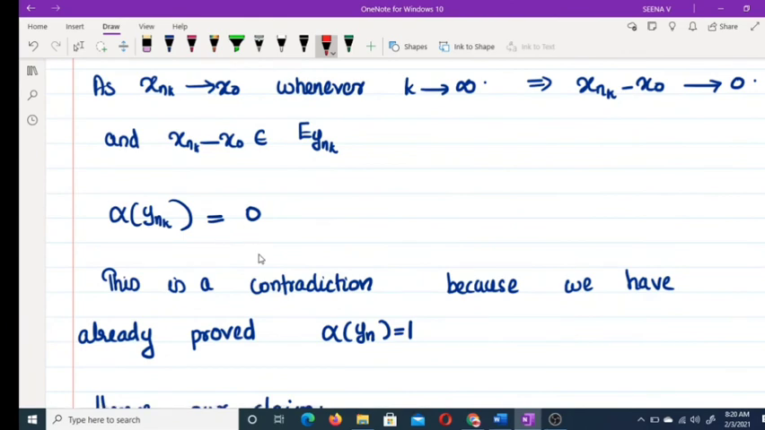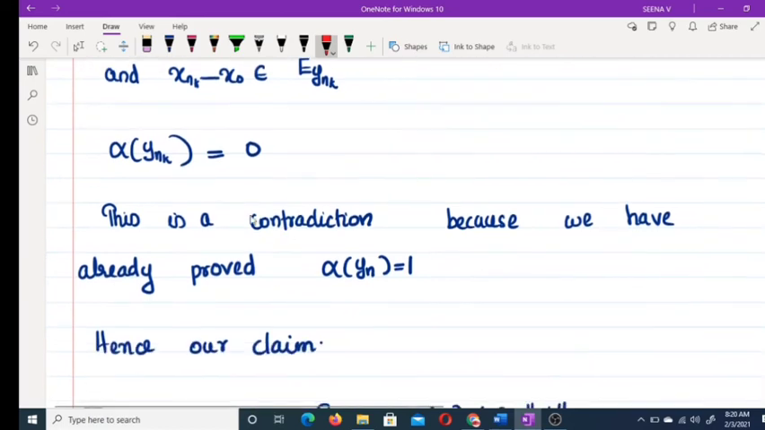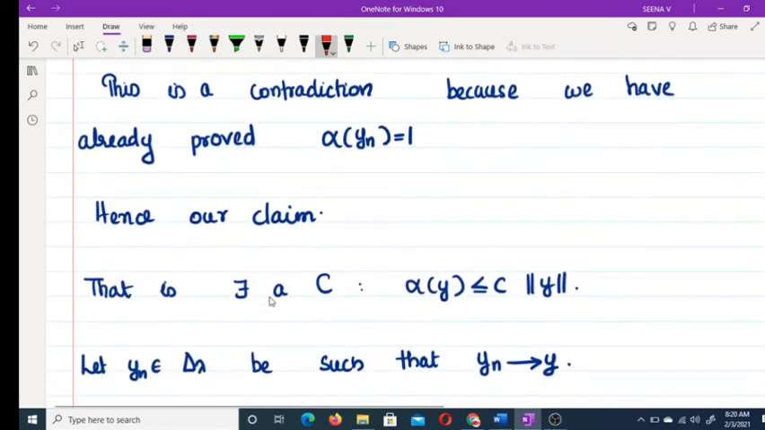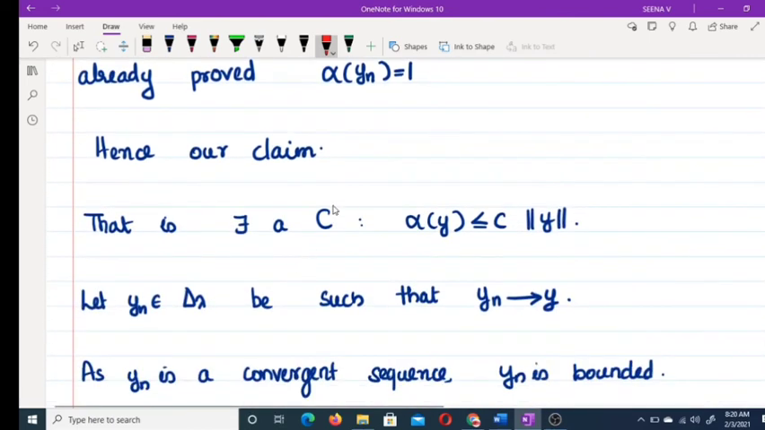This is a contradiction because we have chosen y_n such that norm of y_n is equal to 1. y_nk is a subsequence of y_n and clearly alpha y_nk also must be equal to 1. So this is a contradiction. Therefore, our claim is true. We assumed our claim is not true and here we get a contradiction. Therefore, our claim is true, that is, there exists a C such that alpha y is less than or equal to C times norm of y. So this is the part of our claim.